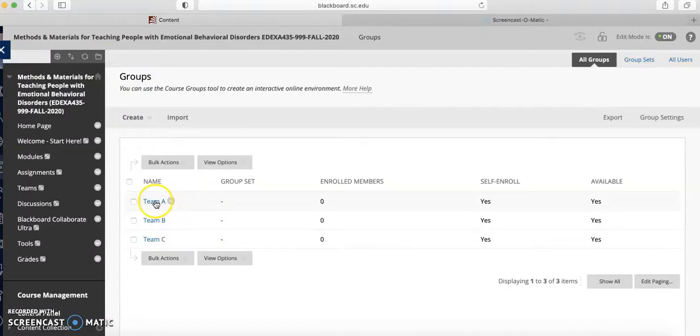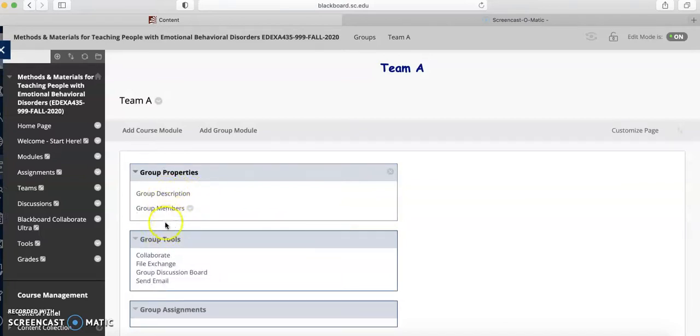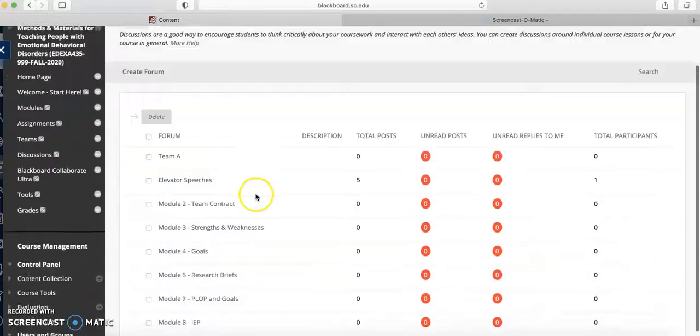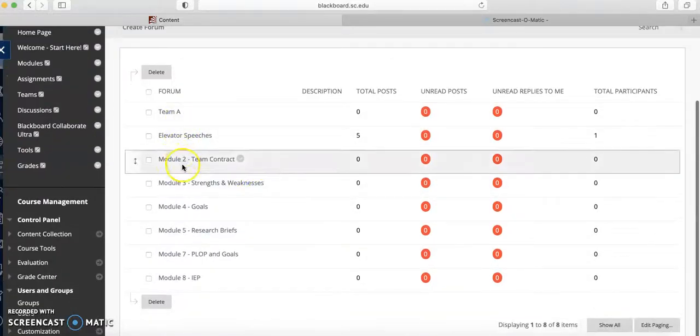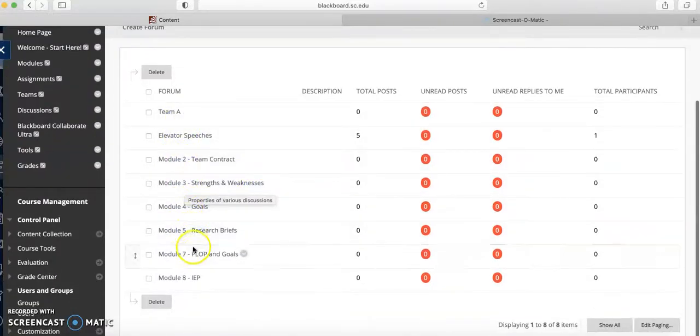In this one, after you enroll, you'll only see your team. But if I hit Team A, it'll have everybody's name here once y'all enroll. I just want to go to the group discussion board, and I've already organized all of the things that you'll be submitting throughout the semester. So your team contract will be due during week 2 or module 2. Here you'll post your strengths and weaknesses and things like that.